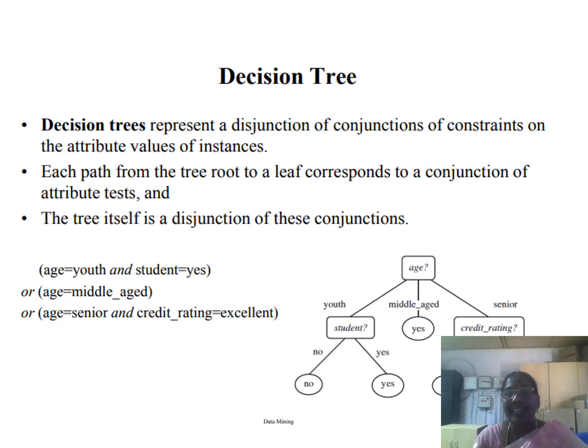So here, age is one of the attributes, student is another attribute, and credit rating is another attribute. Then we can determine whether he is able to buy a computer or not. That is known as the class label. So that is the tree structure we will consider for this example, right?